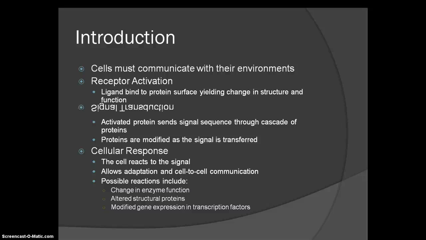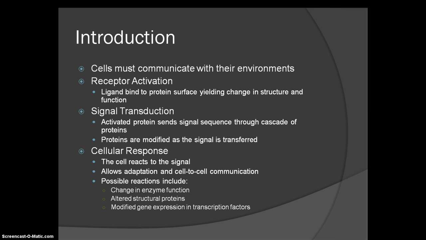Cells must communicate with their environments in order to react properly. Without a cellular response, cells could not adapt and would die under certain conditions. There are 3 steps that a cell must carry out in its response. Small molecules called ligands are attached to the protein's membrane to create a ligand-receptor complex with its receptor. And this causes a change in shape. Since structure fits function, the protein's function changes as well.